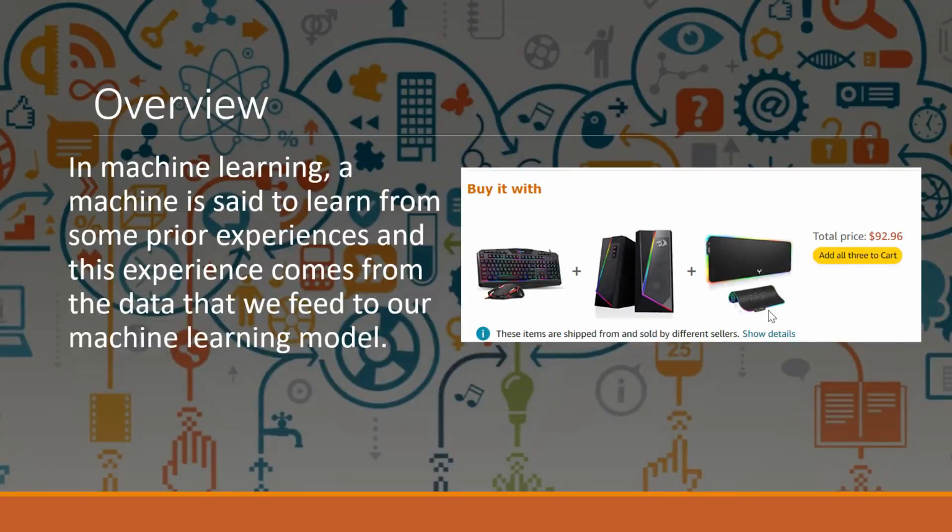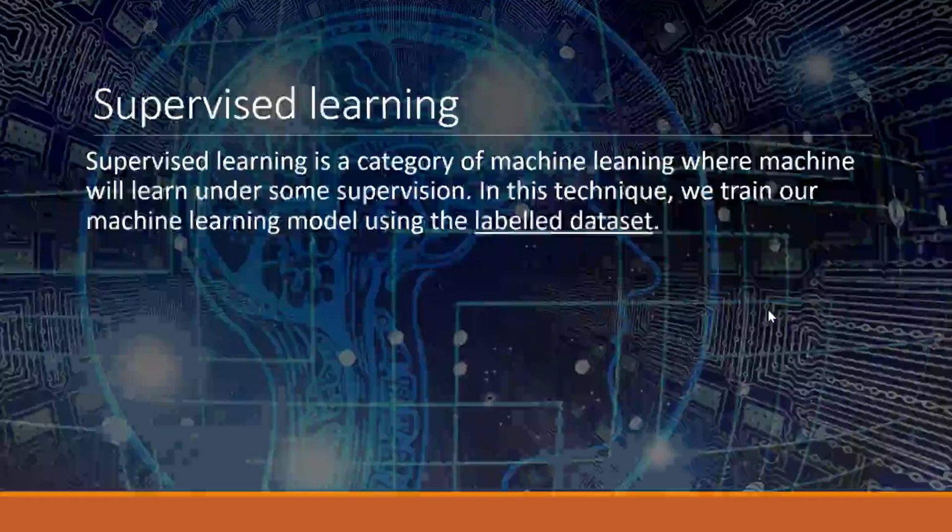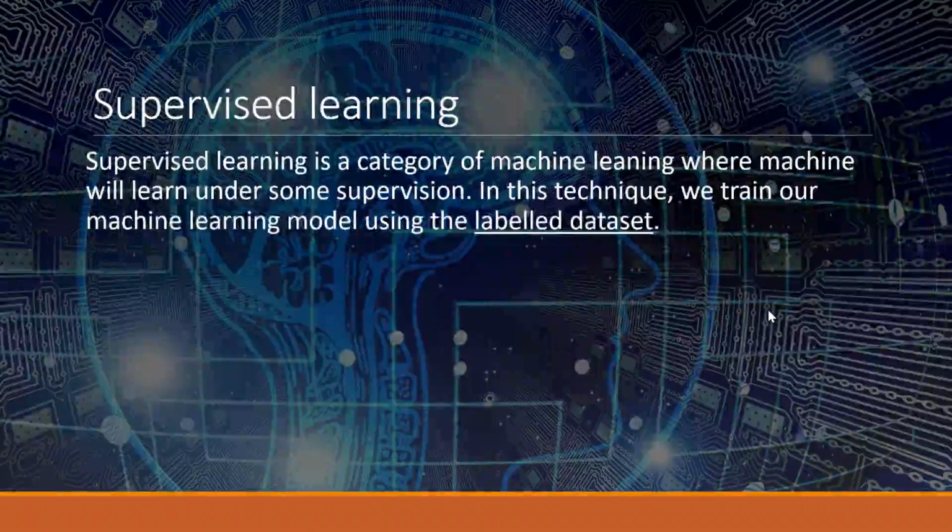However, not only e-commerce but almost every industry in business has some use of machine learning, where we may create extensive models by using a variety of machine learning algorithms, where each of these algorithms can be put into a specific category. So these are the main three categories of machine learning. The very first is supervised machine learning, second is unsupervised, and in the last we have reinforcement learning. So let's get started with supervised machine learning.